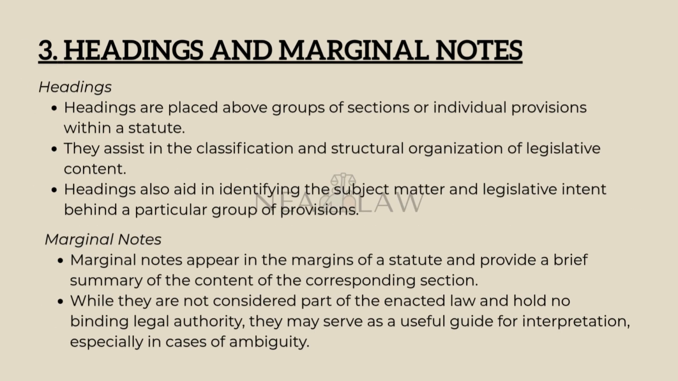Now, let us consider headings and marginal notes. Headings are placed before a group of sections and help in categorizing and organizing the provisions. They provide contextual understanding and indicate the general subject matter covered by the subsequent sections. Marginal notes, on the other hand, are brief summaries written in the margins beside the provisions. They are not part of the enacted law and are not legally binding, but they can serve as useful aids in interpretation. In the case of SS Railway Company v. Workers' Union, the court used the heading of a provision to assist in understanding the legislative intent, although with caution, since headings and marginal notes are not conclusive.